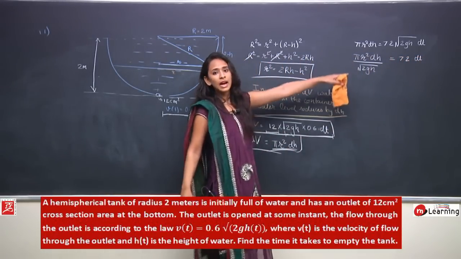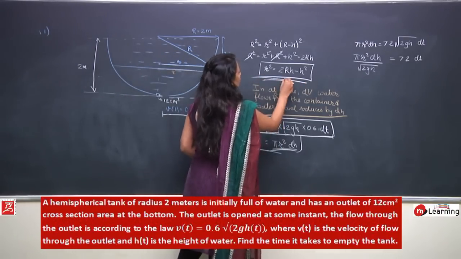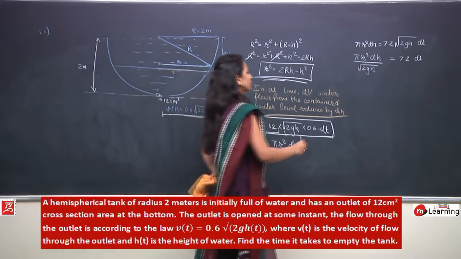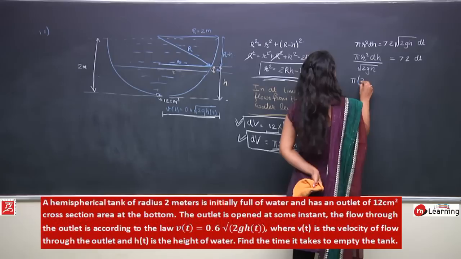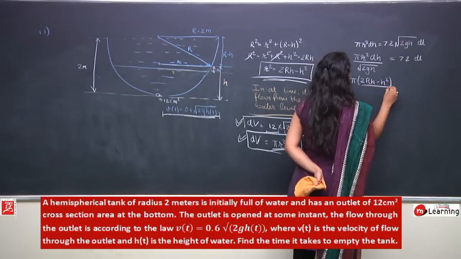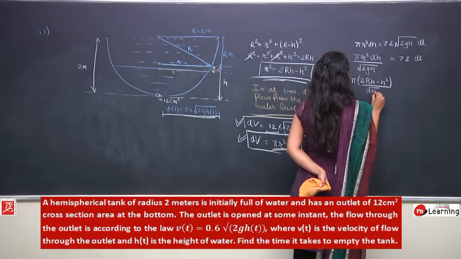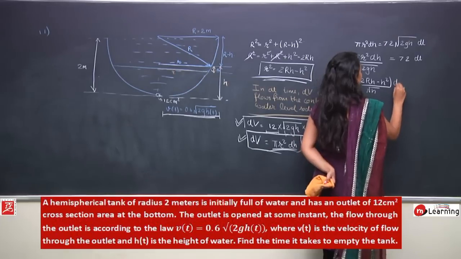Now we know what is r square. From this equation I know r square is nothing but 2rh minus h square. So I can write pi into 2rh minus h square upon under root h into under root 2g dh.